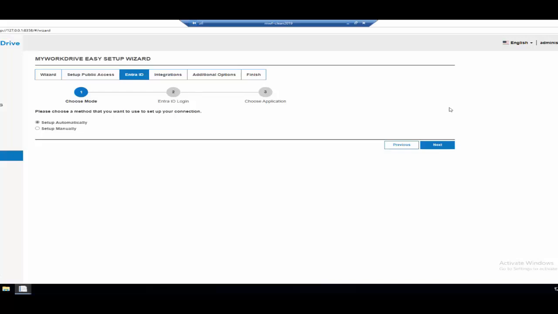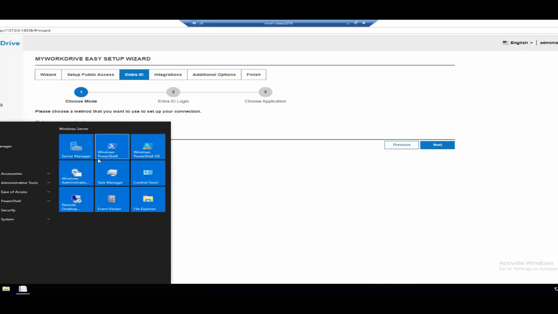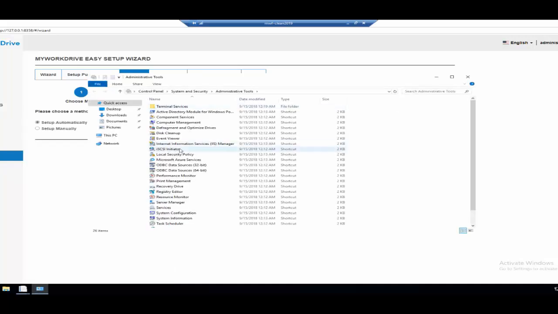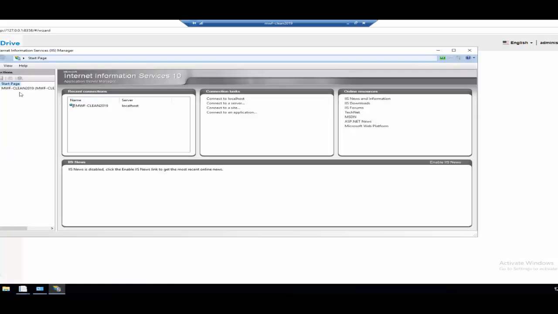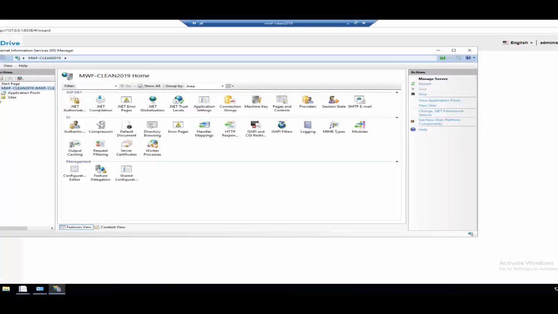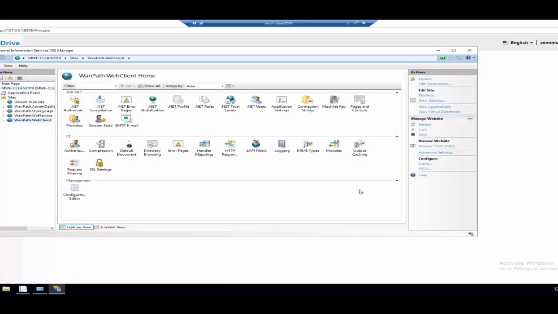If I could interrupt real quick. One, the method of publishing the site is the same, regardless. I call it publishing because typically it's internet facing, but it doesn't have to be. Obviously, you can use it internally. But publishing to the internet, in air quotes, is the same regardless of version. The one difference with Entra ID is that we ask for it earlier in the process, because we need it to define how we connect to that app that gets posted in Azure. So it does get prompted earlier in the process now, and is more of a requirement, but in all regards it's unchanged from how you publish, whether it's Entra or Active Directory.